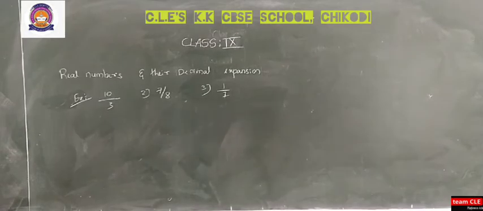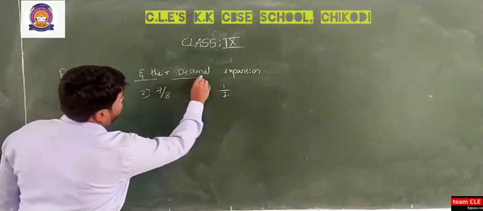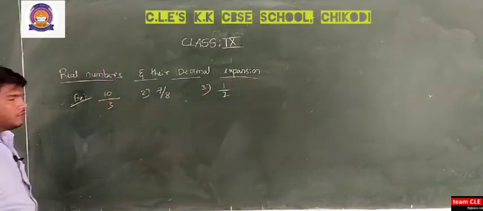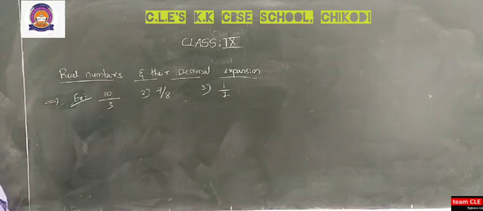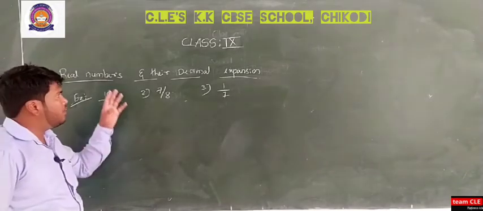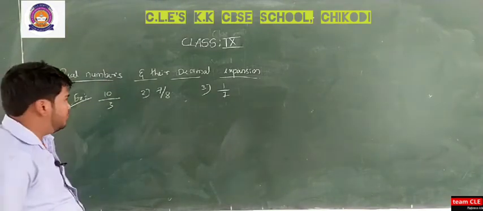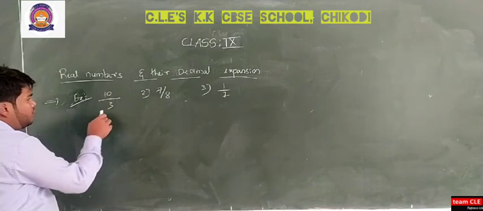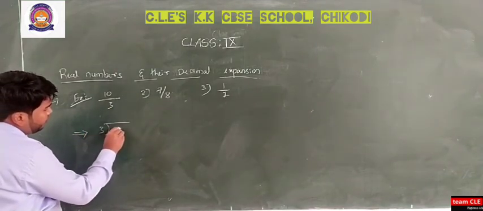So now comes one more concept, that is real numbers and their decimal expansion. We study in this video real numbers and their decimal expansion. By solving examples, we will come to know what these real numbers and their decimal expansion are. So see here, we will solve this 10 by 3, that is 3 into 10.